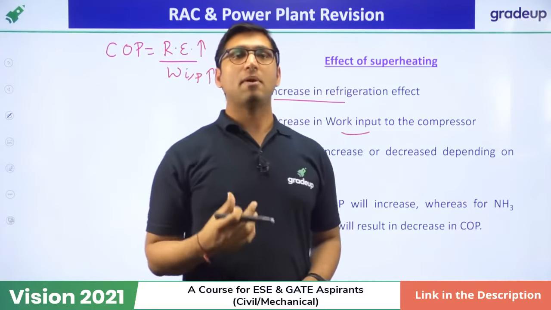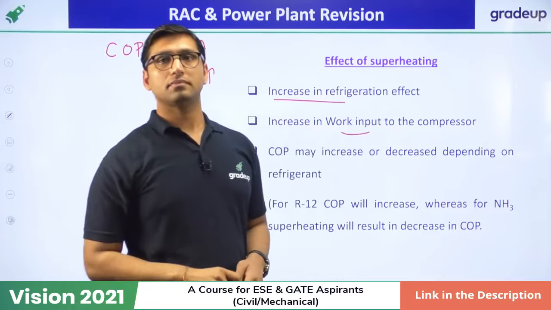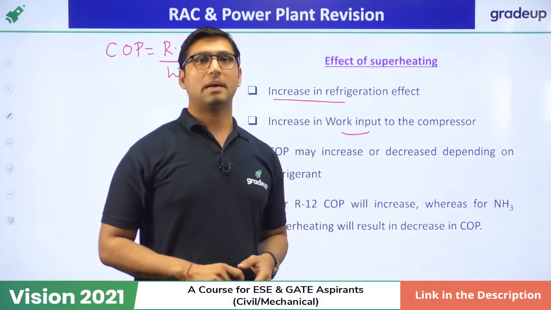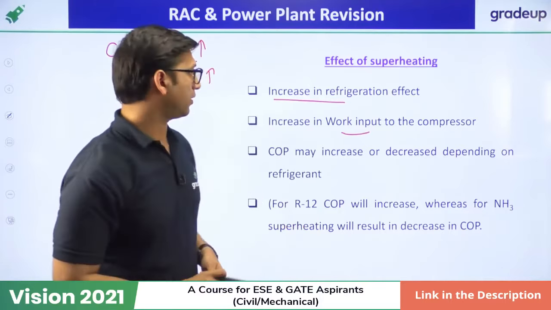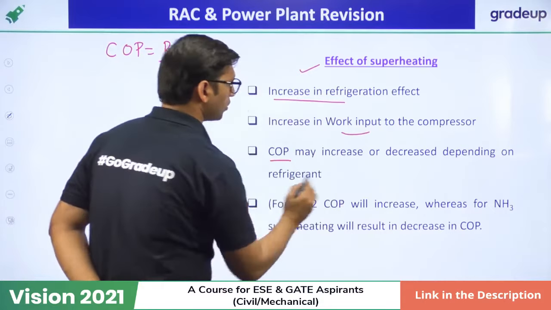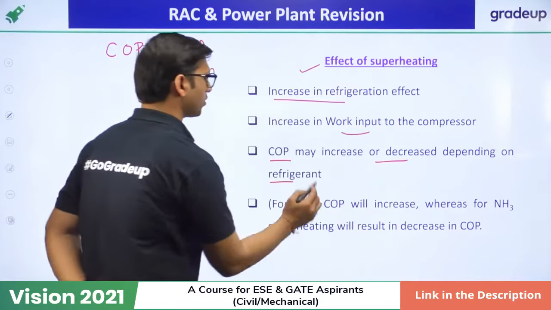Yes, this question was asked in the ESE exam also, in the 2020 exam. Very good. So, what is the effect of superheating? It depends on the refrigerant. COP may increase or decrease depending on the refrigerant.